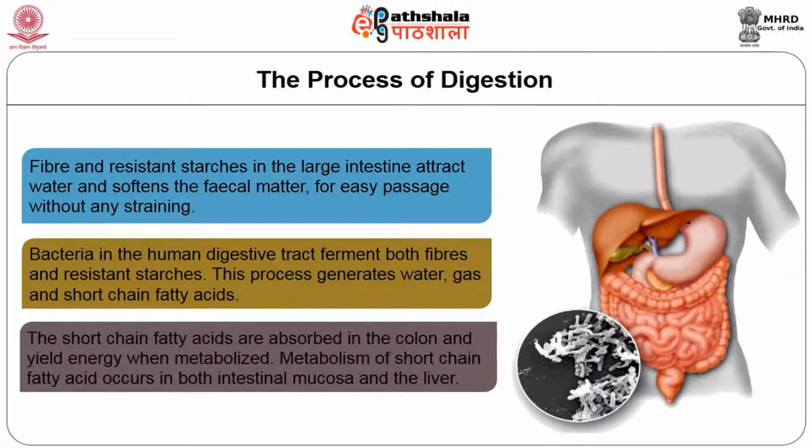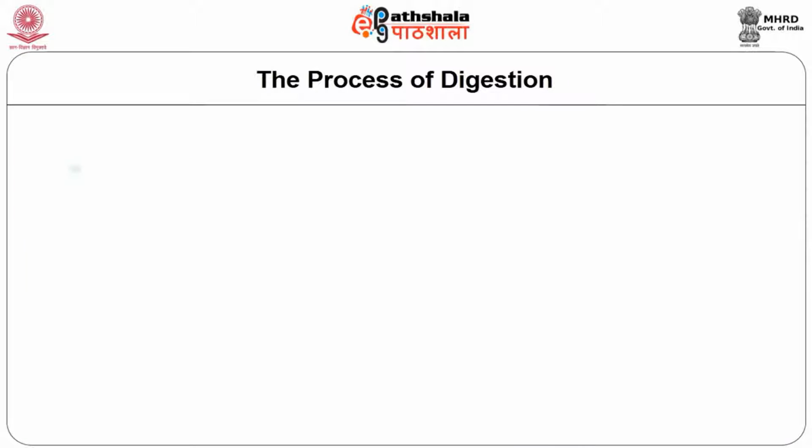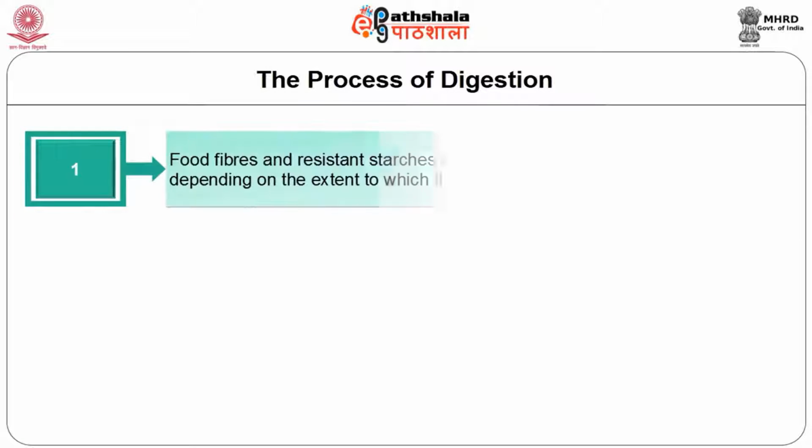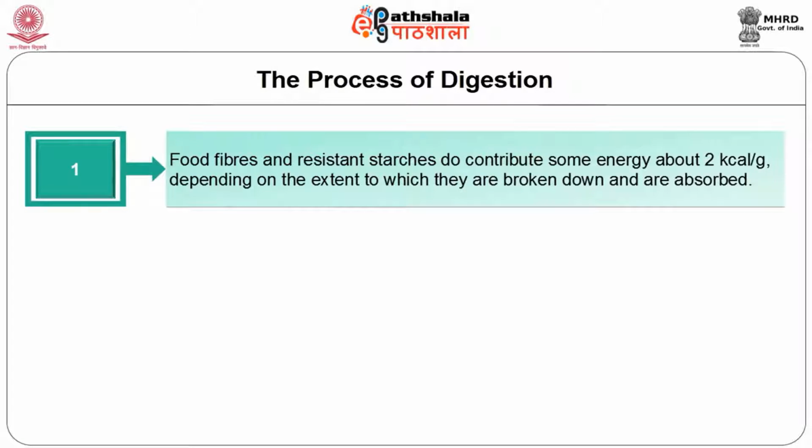Metabolism of short-chain fatty acids occurs in both intestinal mucosa and liver. Food fibers and resistant starch do contribute some energy, about 2 kilocalories per gram, depending on the extent to which they are broken down and absorbed.